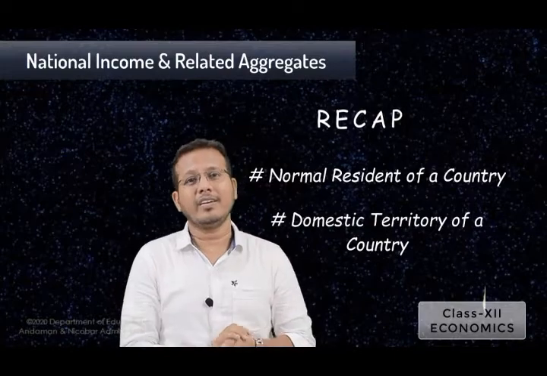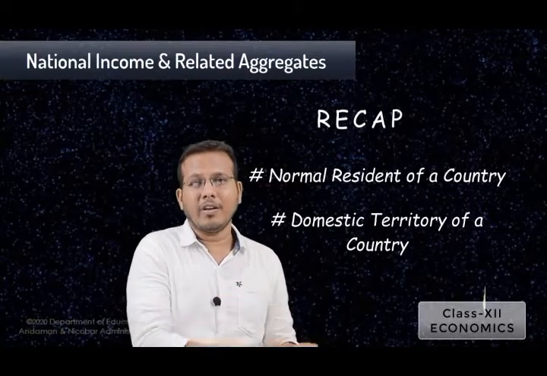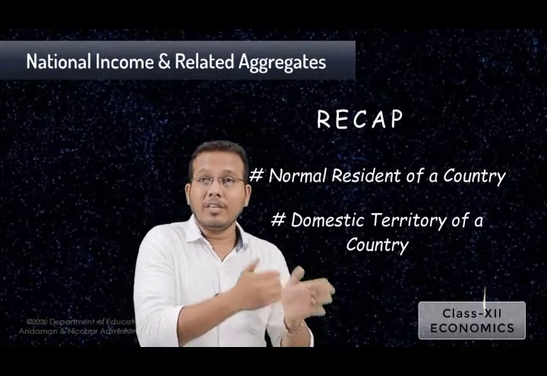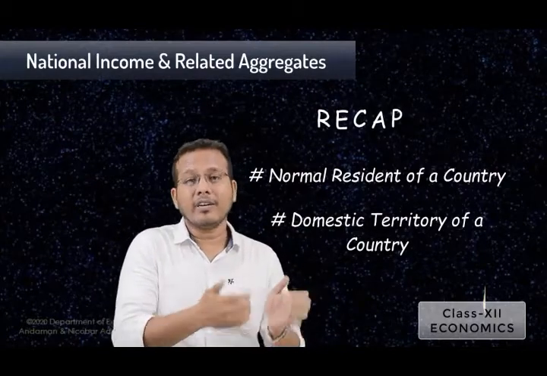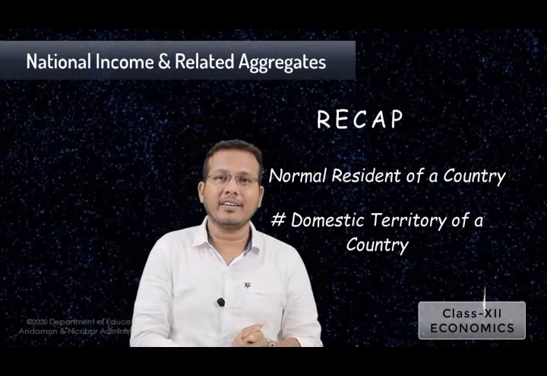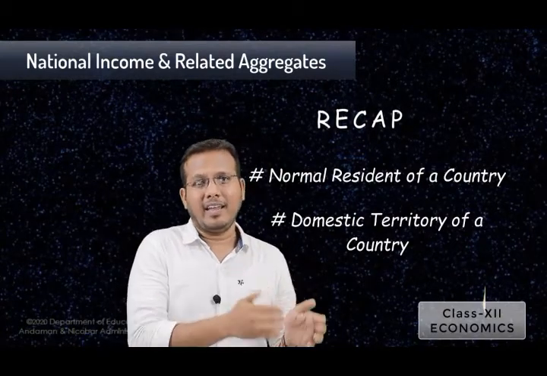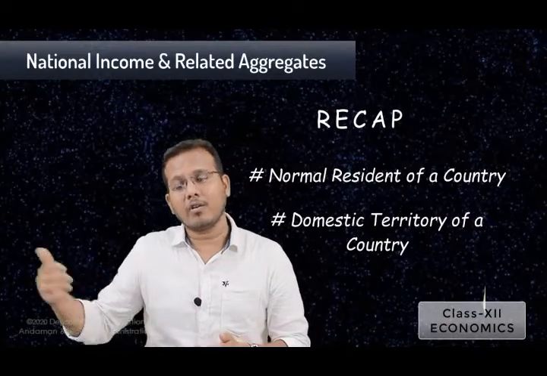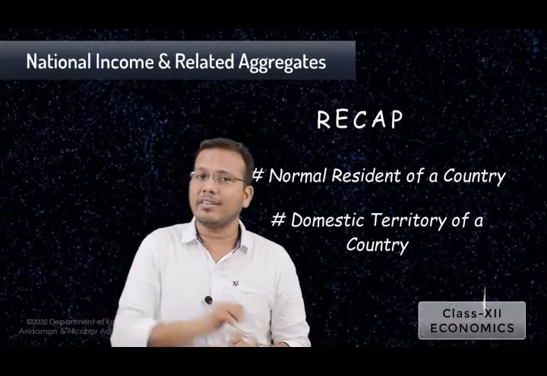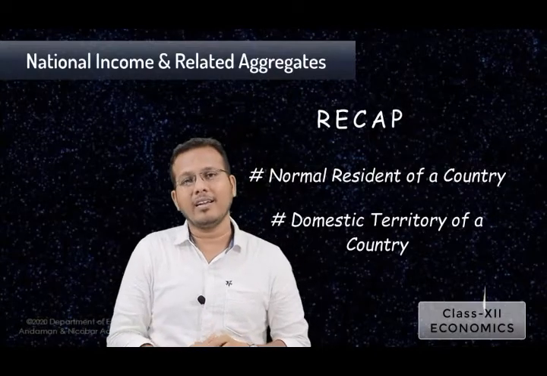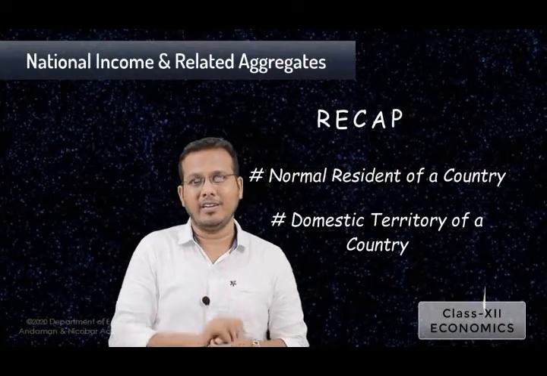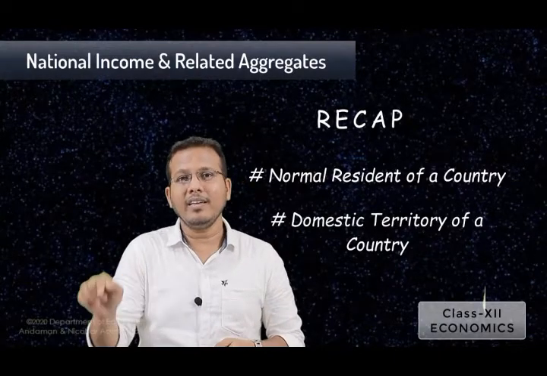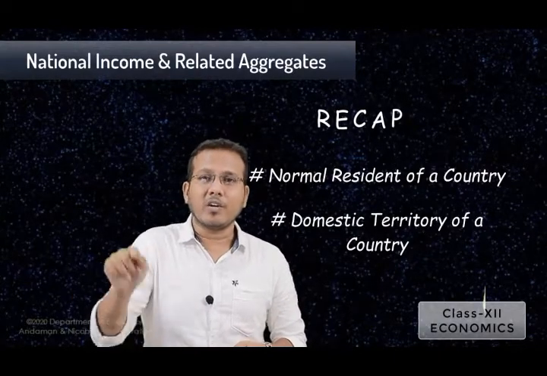And the domestic territory is not only the political boundary; along with it, the economic territories across the world, which are completely governed and administered by that country, are also taken into consideration while calculating the national income. When they are operated and administered by that country, that place can be said to be the domestic territory of that country.